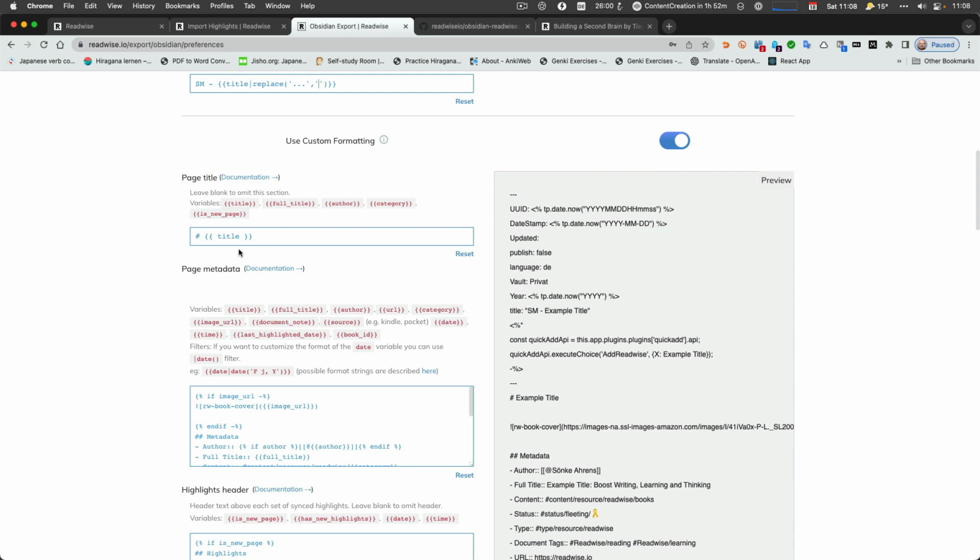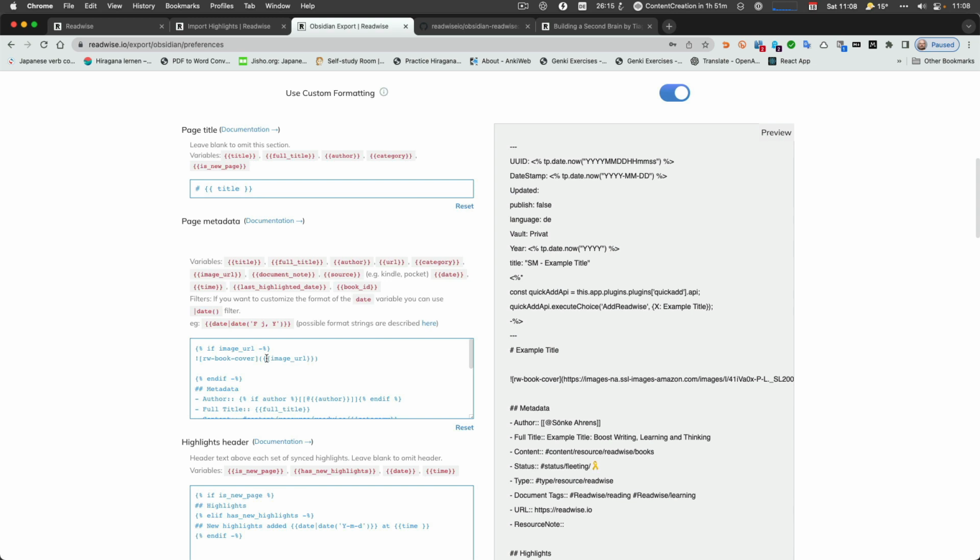Then we have the real custom formatting of the content. So you need to enable it, keep that in mind. And then I have the page title, which is just the page title. I didn't put that in the square brackets in this case, which I normally do. And on the right-hand side, you have a preview, and it starts, of course, with the YAML, and then it goes over and has some nice examples, which allows you to take a look what it is.